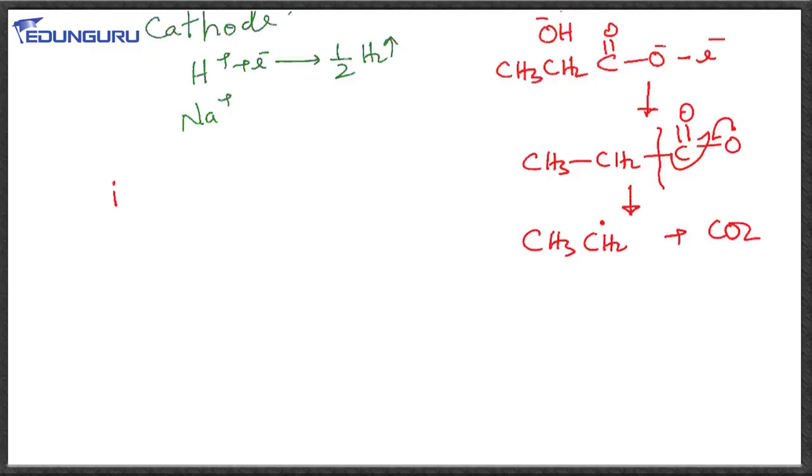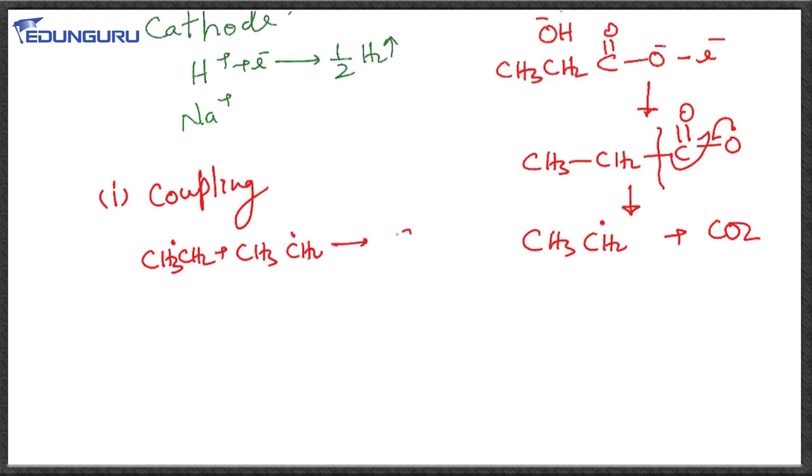Now for CH3CH2 radical, there are two possibilities, as I told you earlier. One of the possibilities is coupling. If coupling takes place, both the radicals couple mutually and they will form C4H10.